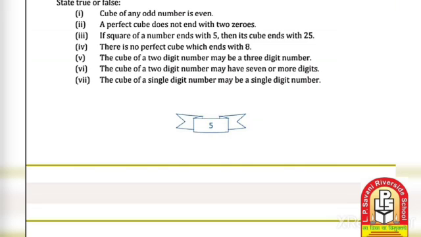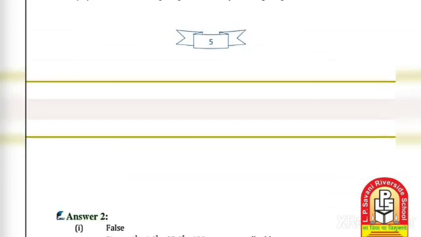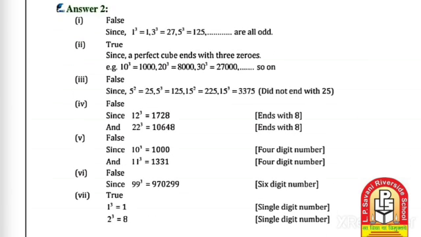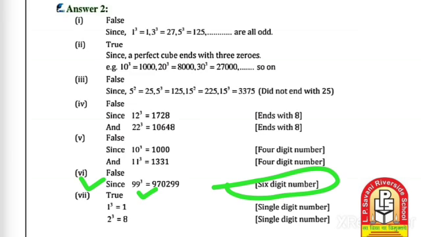The cube of a 2-digit number may have 7 or more digits. Let's justify whether it is correct or not. 99 cube is 970299, which is a 6-digit number. So it does not have 7 or more digits, so that is false.